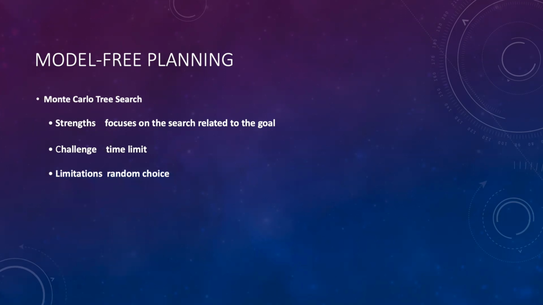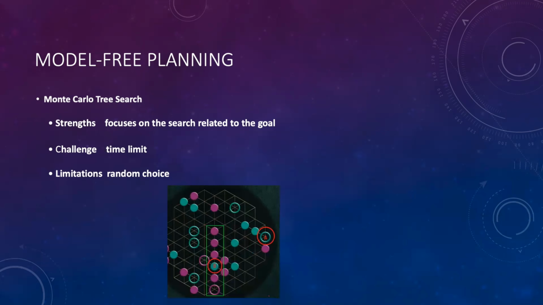However, this algorithm has limitations. We use the greedy epsilon technique to allow the agent to have the opportunity to search paths that have not been explored before, and the randomly selected action may result in a serious consequence. That is, it may result in scoring points for the opponent. For instance, in this case, the green ring moves from point A to point B, allowing the opponent to score. This model can be improved by designing more reasonable heuristic functions.